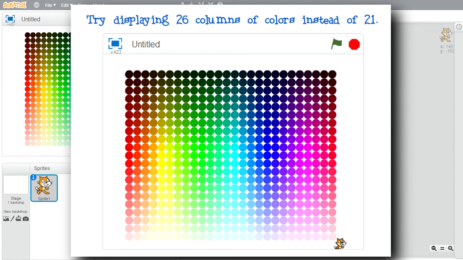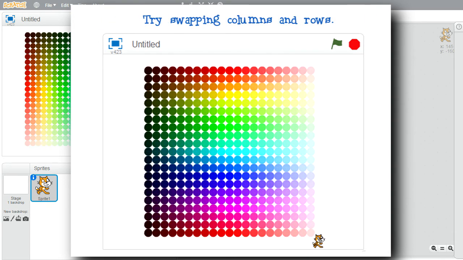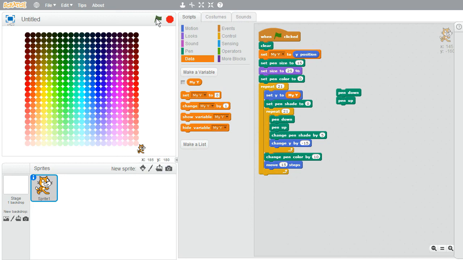Try changing the program to display 26 colors across the stage from 0 to 200 instead of 21 colors across the stage. Or try changing the program so the colors change down the stage and the shades change across the stage. But above all, have fun with the challenge.